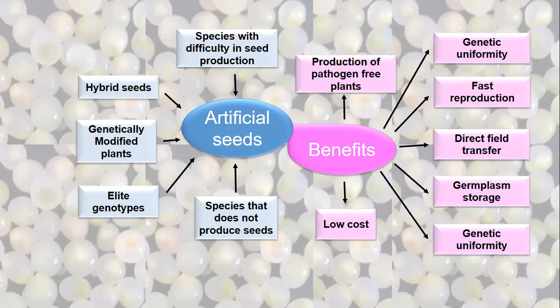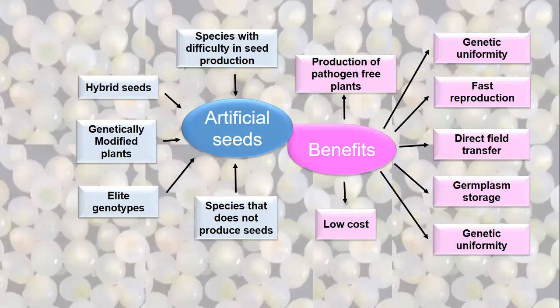Okay. So the only possibility of having a pathogen in the tissue culture is that of viruses. And the problem with vegetative propagation of plants is also that of viruses. But if we establish the culture from virus-free plants, then viruses also cannot enter under in vitro conditions. So all the propagules produced under in vitro conditions are pathogen free. So we can get a large number of pathogen-free propagules. That is the first benefit of this.